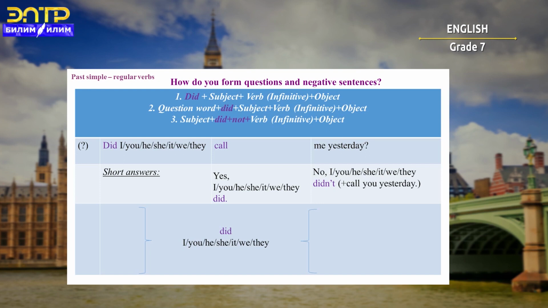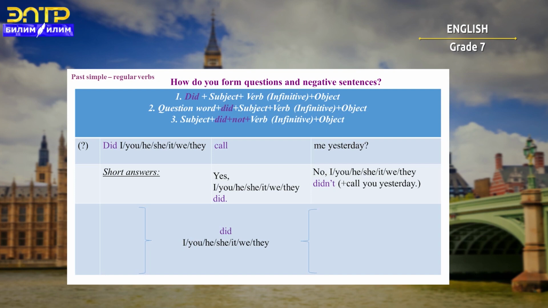You can also say the full sentence. For example, no, I didn't call you yesterday. No, he didn't call you yesterday. No, she didn't call you yesterday. No, we didn't call you yesterday. No, they didn't call you yesterday. It will be the formula number 3.